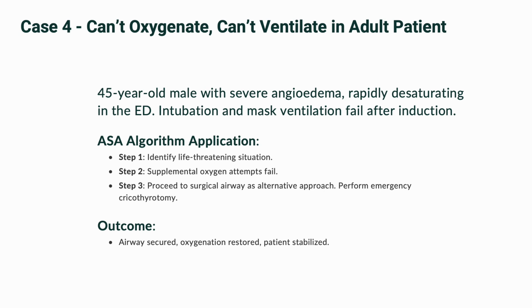Step 3. The algorithm directs us to invasive techniques when all else fails. Surgical airway. We locate the cricothyroid membrane, perform the incision, insert a tube, and connect to ventilation. SATs climb to 90%. The airway's secured, and we stabilize him for ICU.